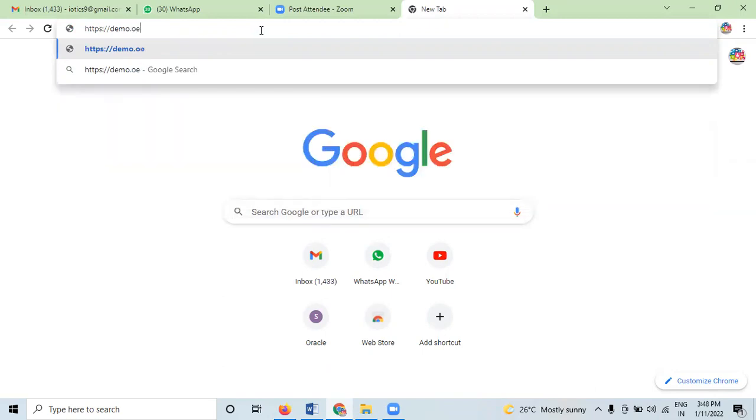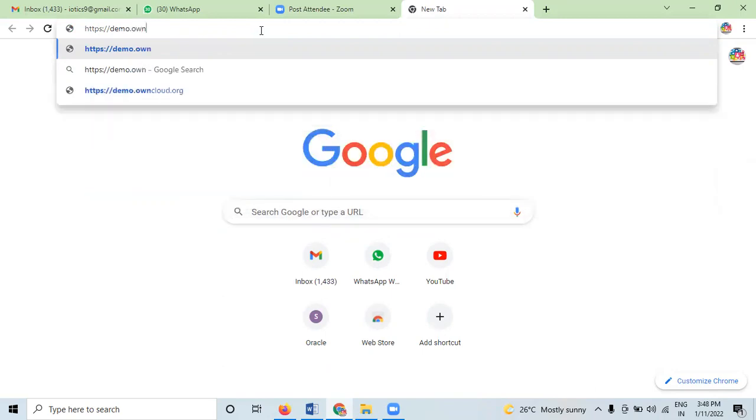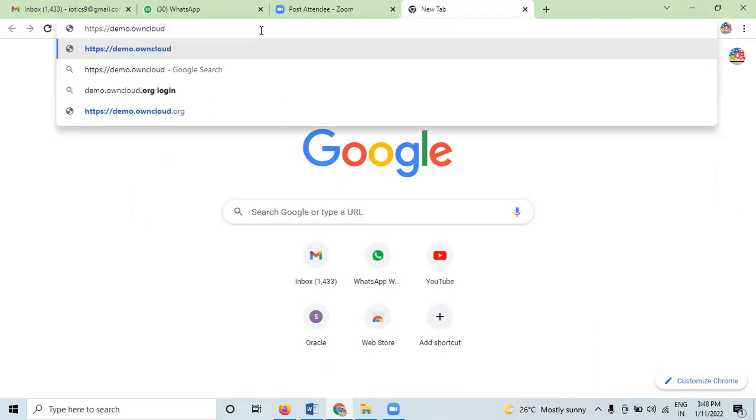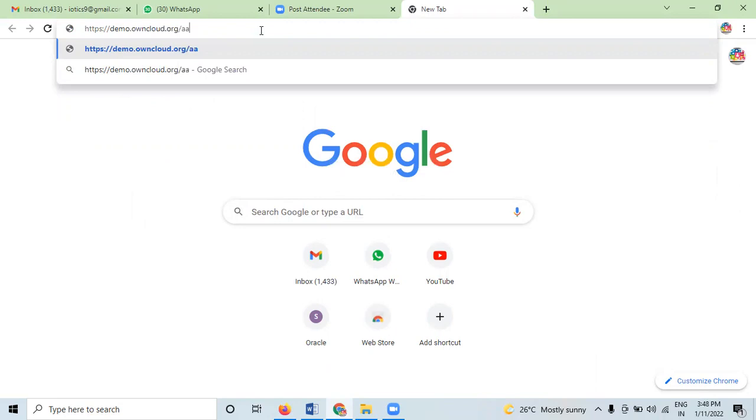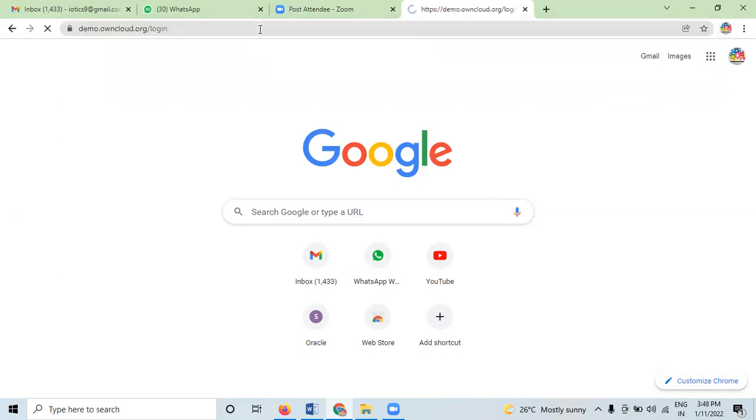So on ownCloud, because we have to create our account on ownCloud. Okay, on cloud.org. So we have to send our apps, then you can say files. Okay, so here, we create the account directly through ownCloud.